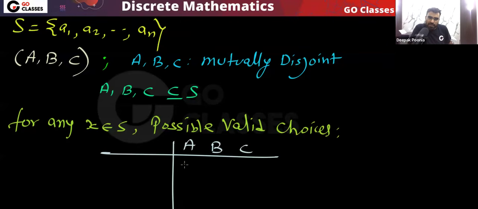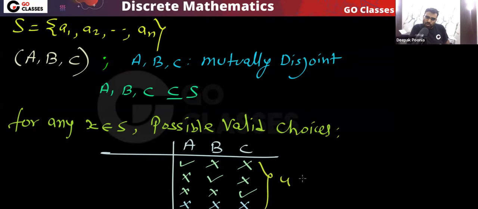So you can see this is a valid choice: this element x belongs to A, does not belong to B, does not belong to C. That is fine, this is allowed. Also this is fine, this is also allowed. Also this is fine. And x does not belong to any of them, that is also allowed. Only these are the possible valid choices. So there are four valid choices for any element. Every element of this set S has four valid choices.